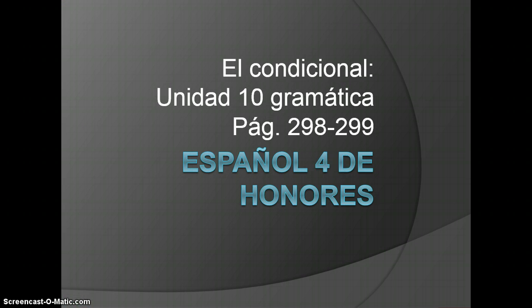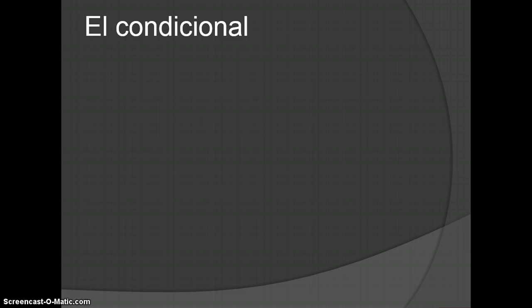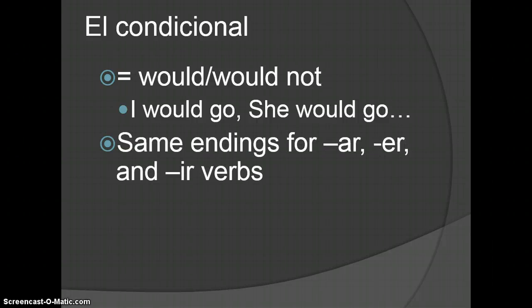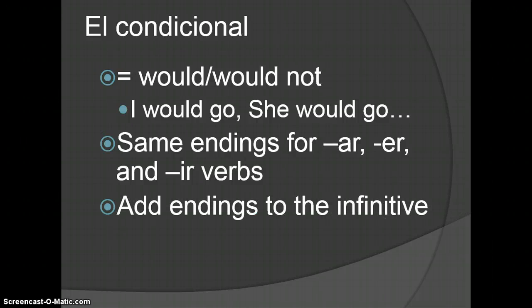Going right along with the future, we have the conditional. There are a lot of similarities between the future and the conditional. The future is what you will do. The conditional is what you would or would not do. I would go, she would go. Like the future, we're going to have one set of endings for AR, ER, and IR verbs, and we're going to add these to the infinitive.